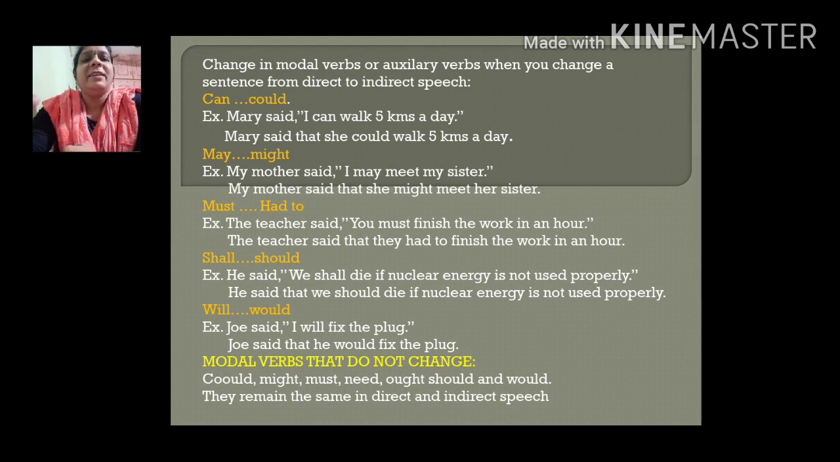Suppose can is there in the direct speech sentence. It will change to could. Example here, Mary said, "I can walk 5 kilometers a day." Let's see how it will change in the indirect speech. Mary said that she could walk 5 kilometers a day. So can will change to could.